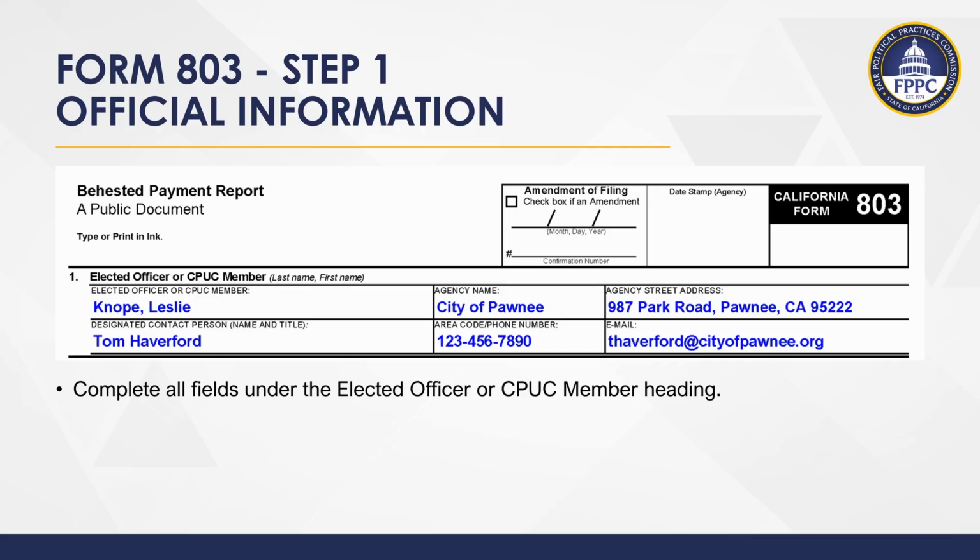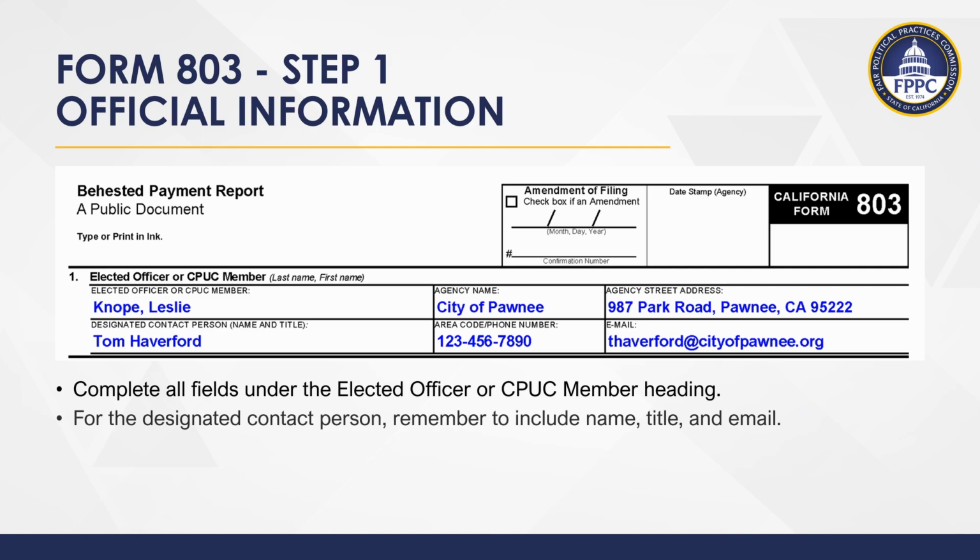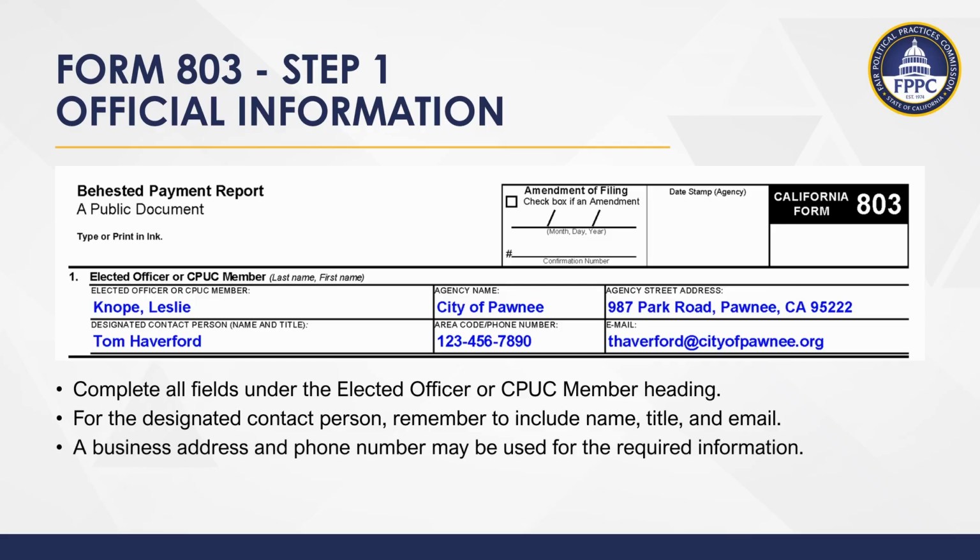Please note that in the elected officer and CPUC member section, you must list the last name followed by the first name. Disclose a designated contact person, including their name, title, and email address. A business address and phone number may be used for the required information. Lastly, please remember the Form 803 is a public document.